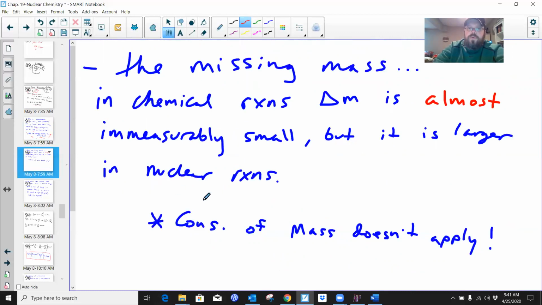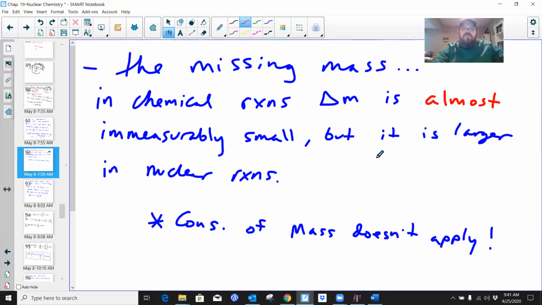So this missing mass that Einstein realized is almost immeasurably small in chemical reactions.